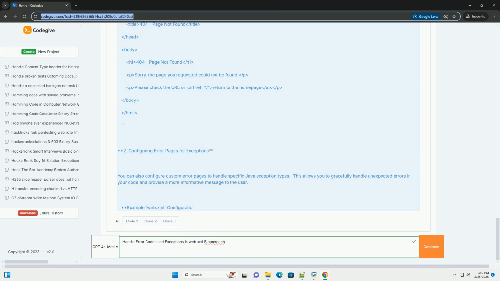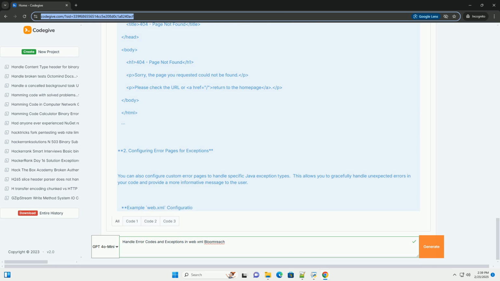3. The web.xml is configured to handle servlet exceptions, so it will display the servlet_error.jsp error page. 4. If a resource that doesn't exist is requested, a 404 status code is returned, and the 404.jsp error page is displayed. 5. The error logging filter intercepts all requests. If an exception is thrown, it logs the error details, sets an attribute for the error page, and forwards the request to the configured error page.